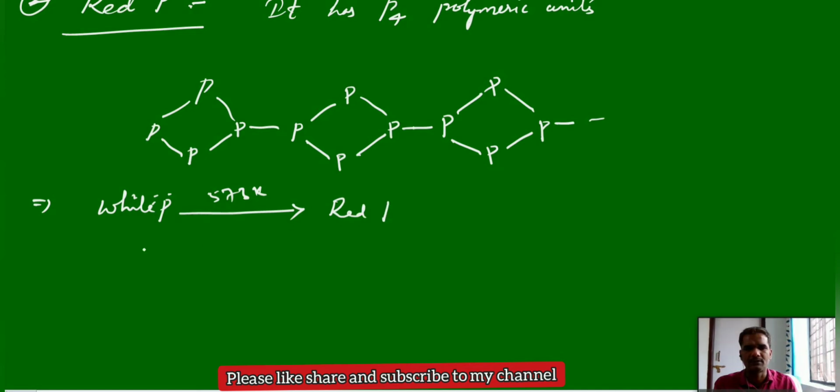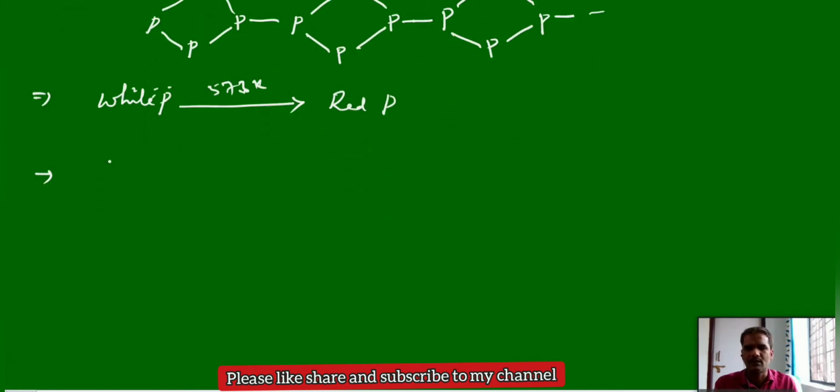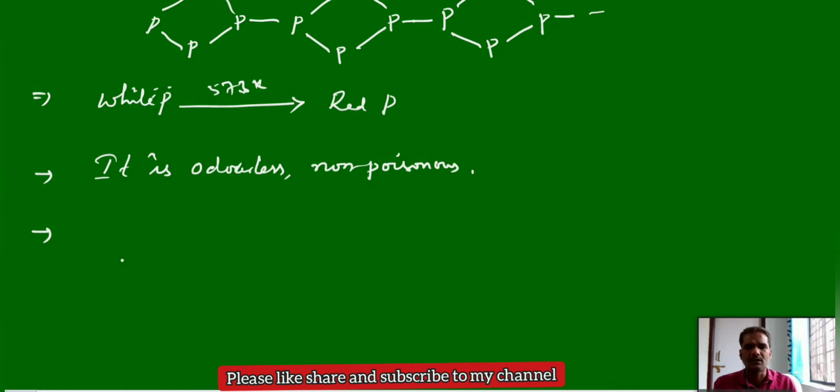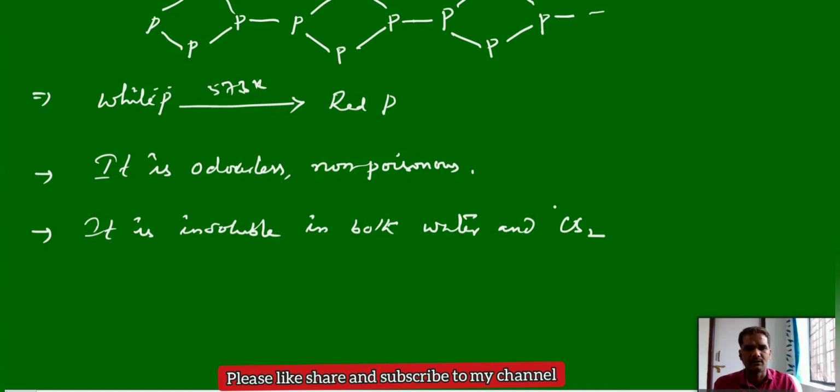White phosphorus is garlic-smelling, but red phosphorus is odourless and non-poisonous. It is insoluble in both water and carbon disulfide, whereas white phosphorus is soluble in carbon disulfide.